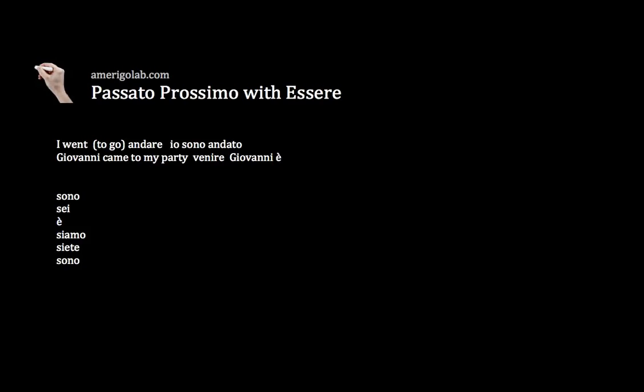So Giovanni è. And then what is the equivalent of to come in Italian? Sorry. What is the equivalent of to come in Italian? It's venire. Let me write it down here. Venire.